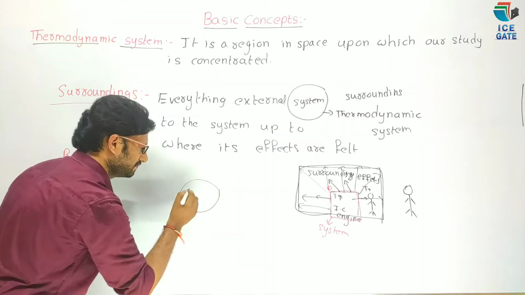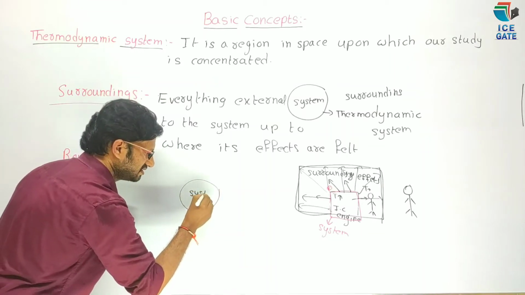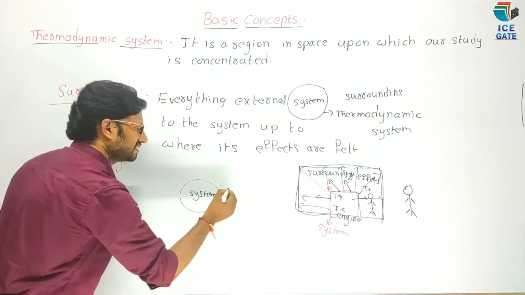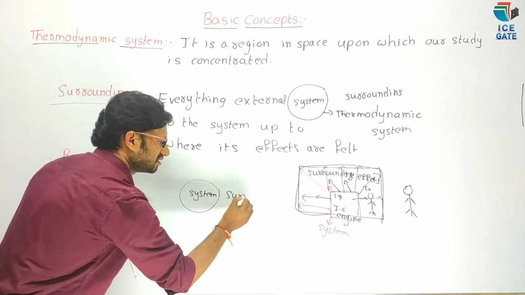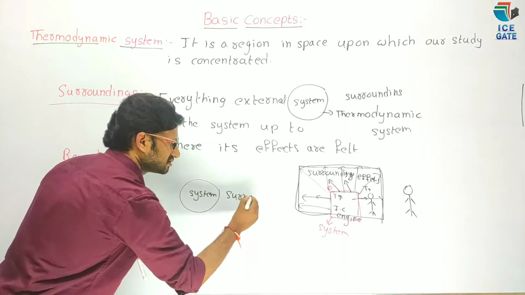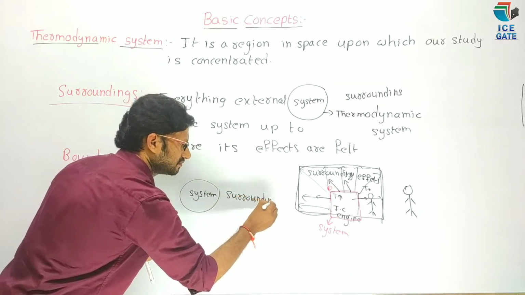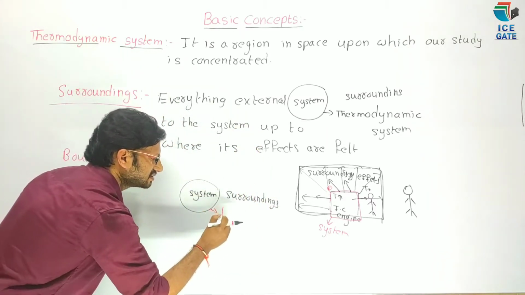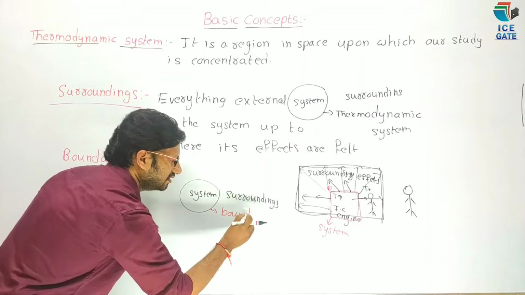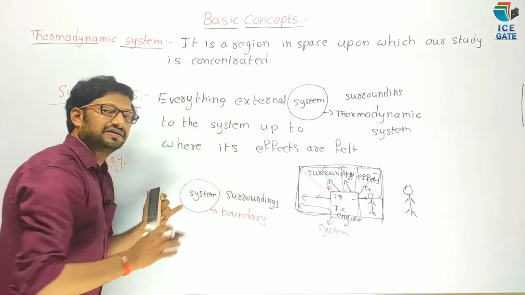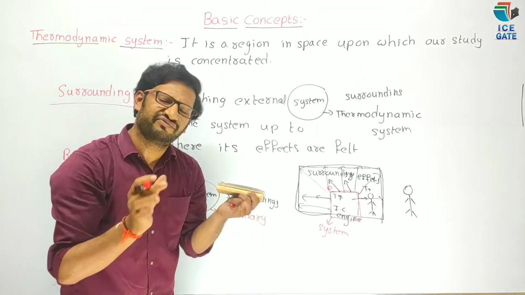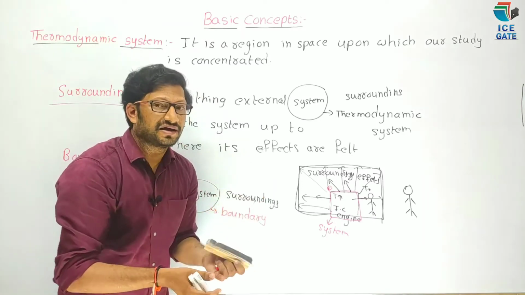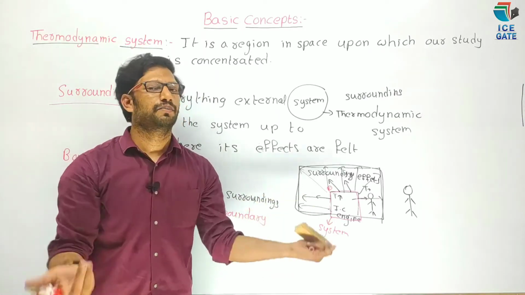For example, this is system and it is surroundings, and this layer is known as boundary. Okay, this boundary may be fixed, real, imaginary or movable.